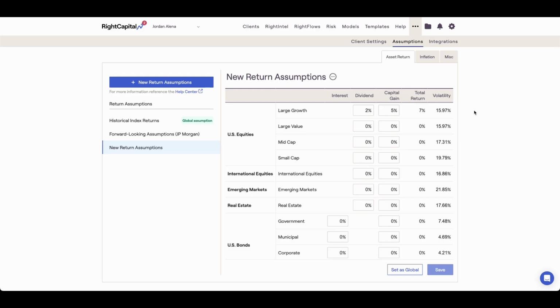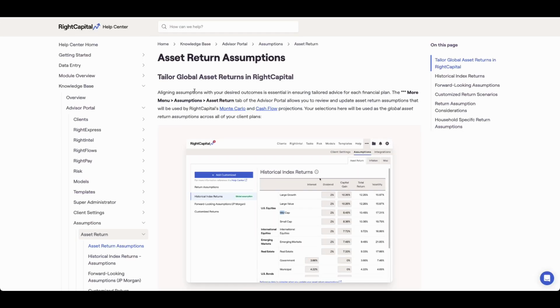For more information on asset return assumptions, please feel free to utilize the Help Center link at the top of the Asset Return tab. This article provides more specific details on both the historical and forward-looking return presets and provides some important considerations to keep in mind when dialing in your personal return assumptions.